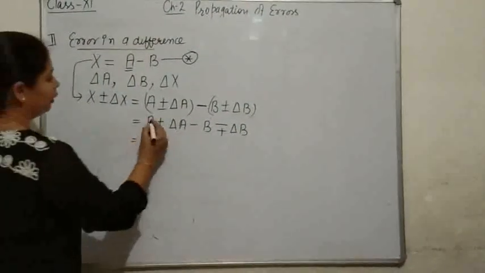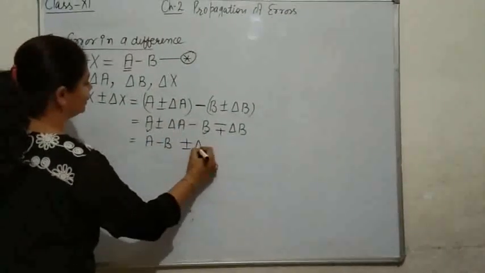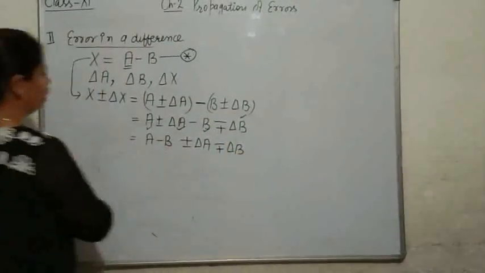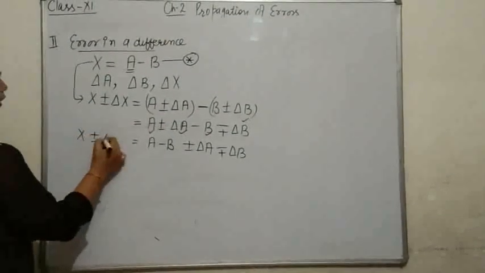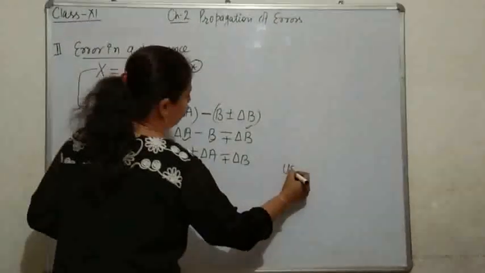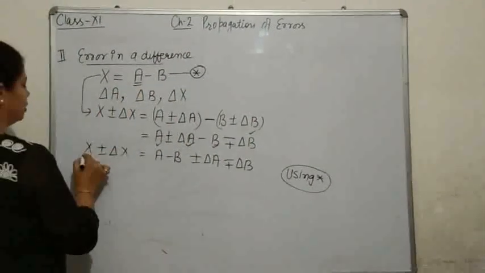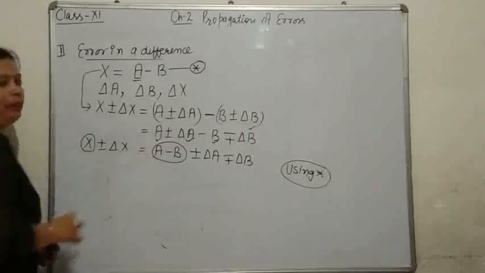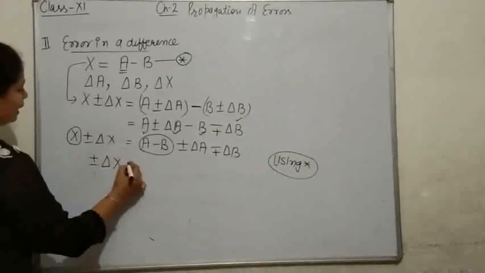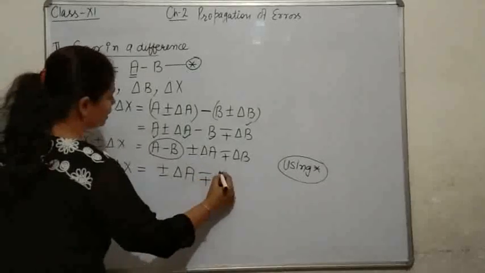Now, collecting these two terms first, A minus B, then plus minus delta A and minus plus delta B. On the left hand side we are having X plus minus delta X. As using star, we know that X equals A minus B. So this X will cancel out with this term A minus B on the right hand side. What will you get now? Plus minus delta X, that is equal to plus minus delta A minus plus delta B.